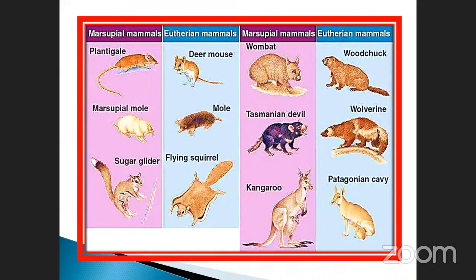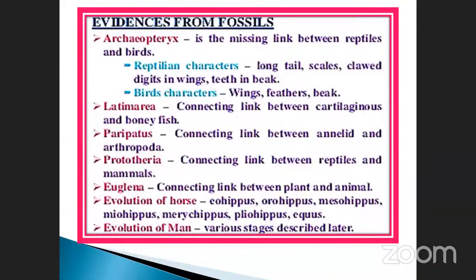Okay, and the Tasmanian devil is another one. Kangaroo, you already know, has a pouch. See that woody hawk, and also Wolverine, and also Patagonian cavy. These are the things, just note them down. These are all considered marsupial mammals. Given these examples, they may ask a match-the-following question. I think it's not visible clearly, but try to understand.